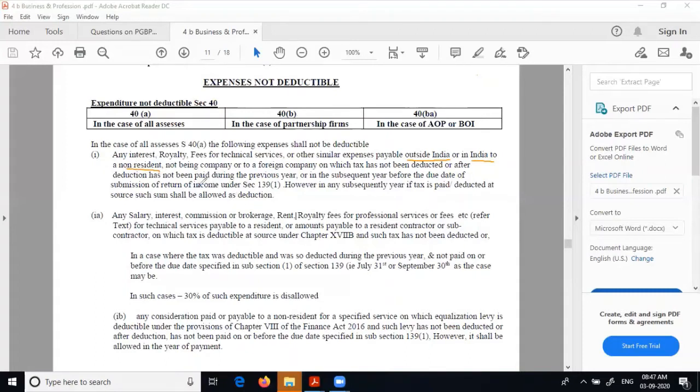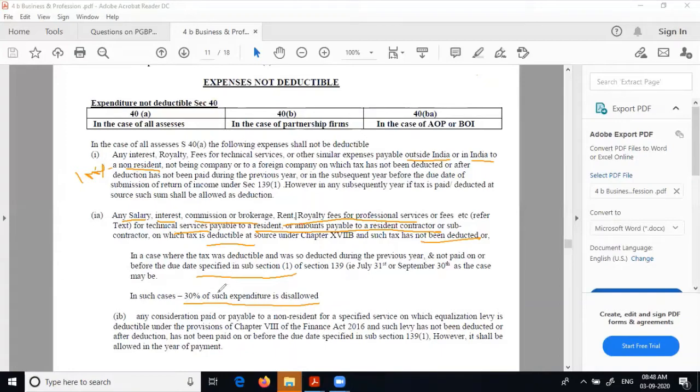But just wait, what happens here? Next one. Any salary, interest, commission or brokerage, rent, royalty, professional fees, or fees for technical service payable to a resident, or amounts payable to a resident contractor, on which tax is deductible, and tax has not been deducted, or where tax was deducted during the previous year and not paid on or before the due date, then what happens? 30% of such expenditure is disallowed.